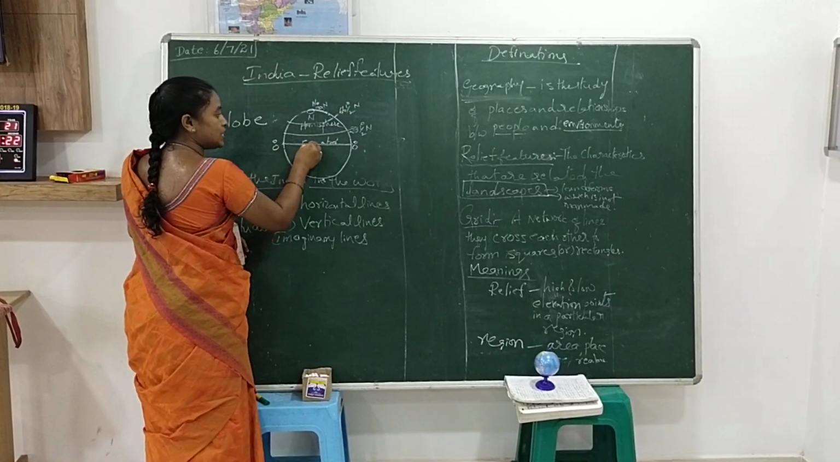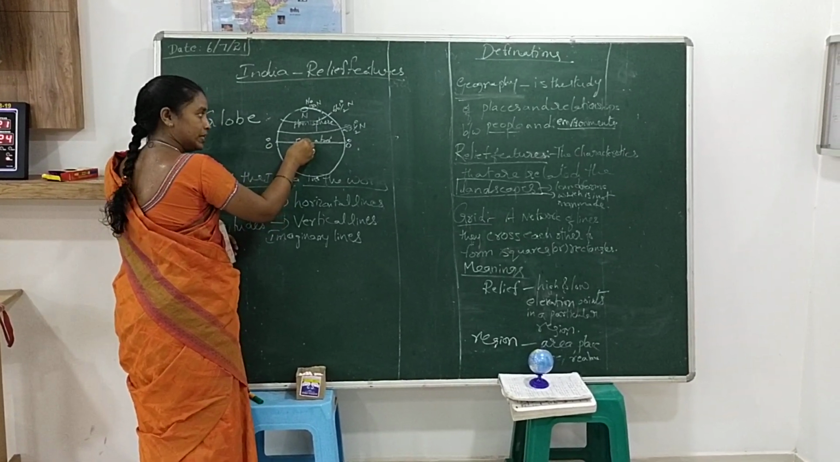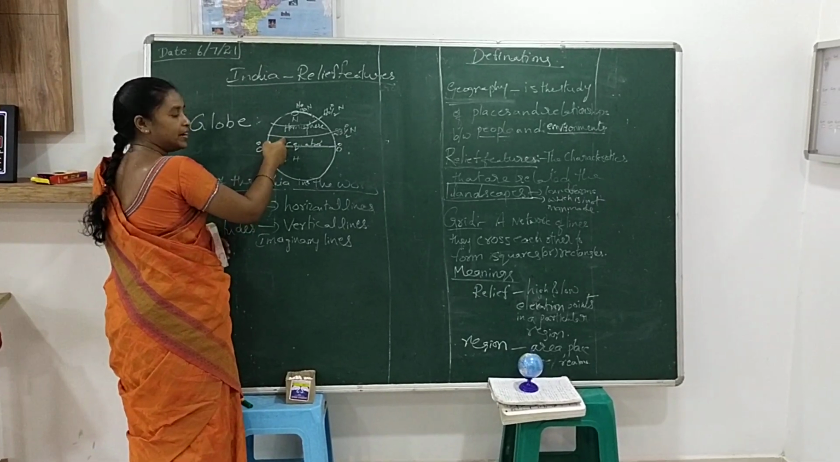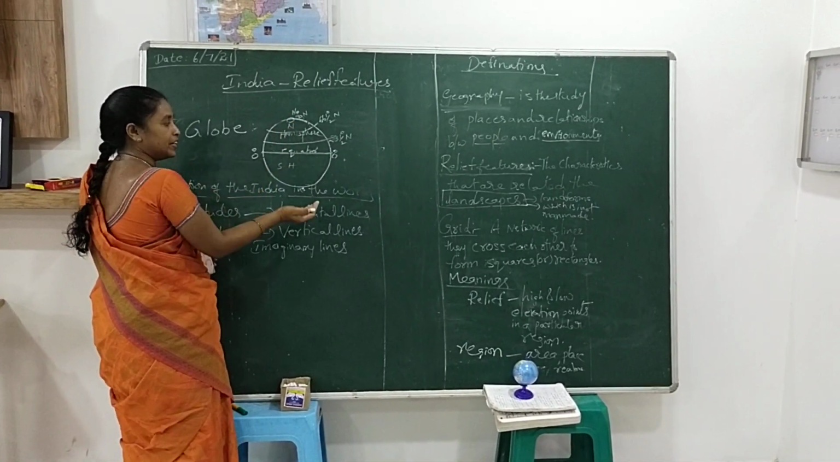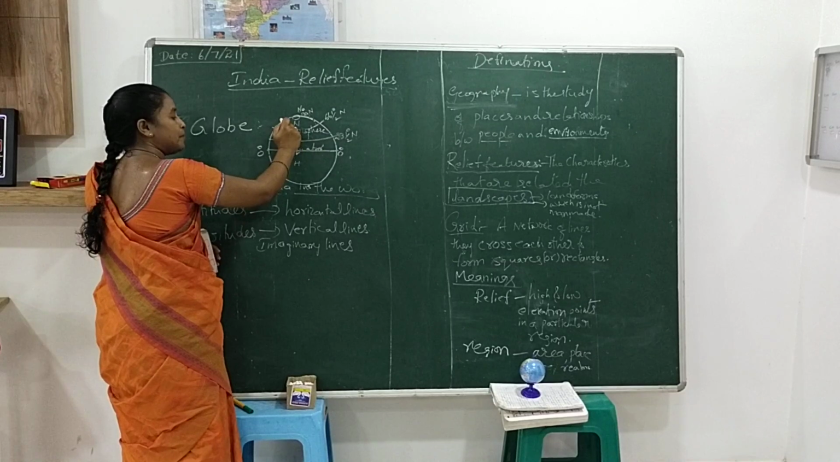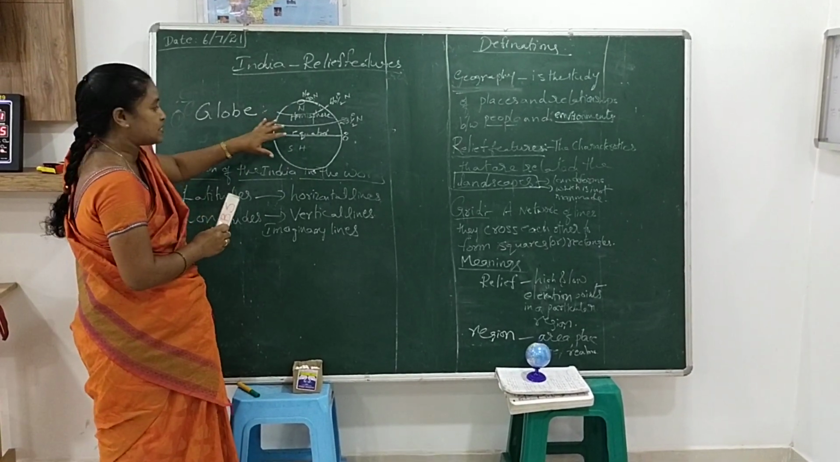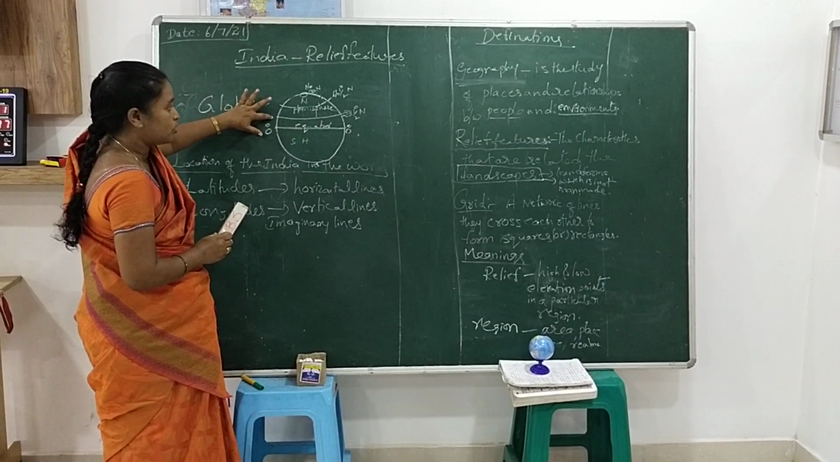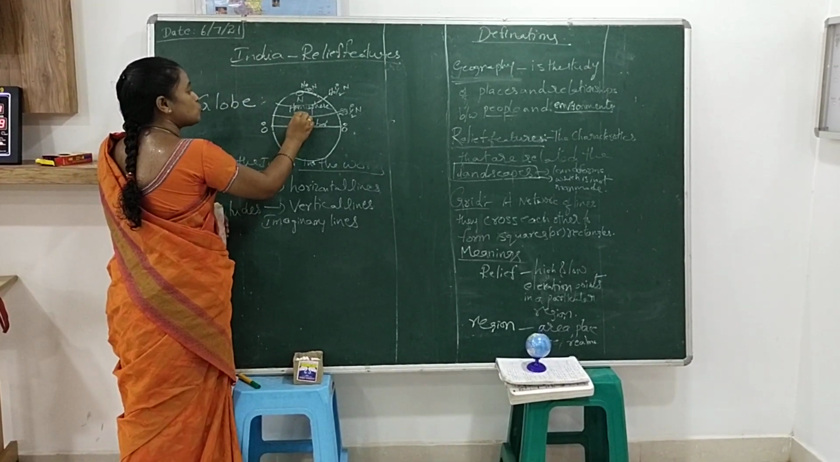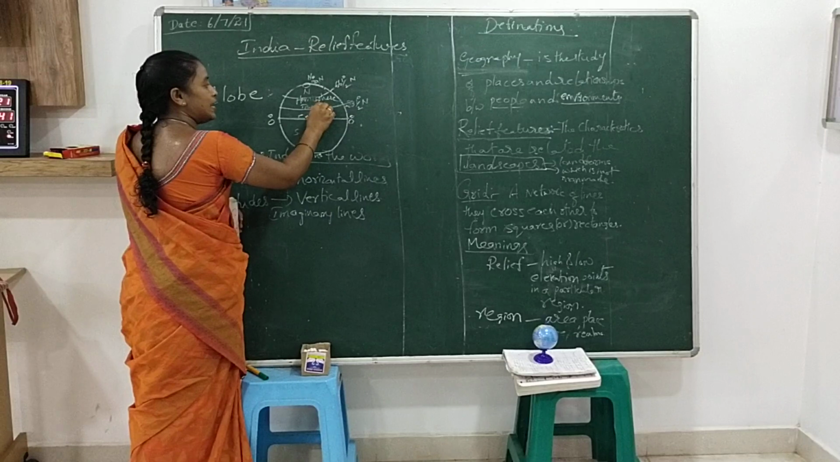So, the equator divides the globe into 2 equal parts, and the globe has been divided into the northern hemisphere and the southern hemisphere. In the northern hemisphere, we have a special latitude, which is the Tropic of Cancer. This is called the Tropic of Cancer.